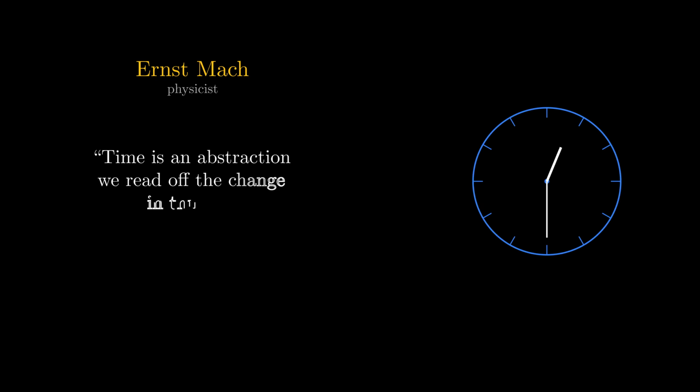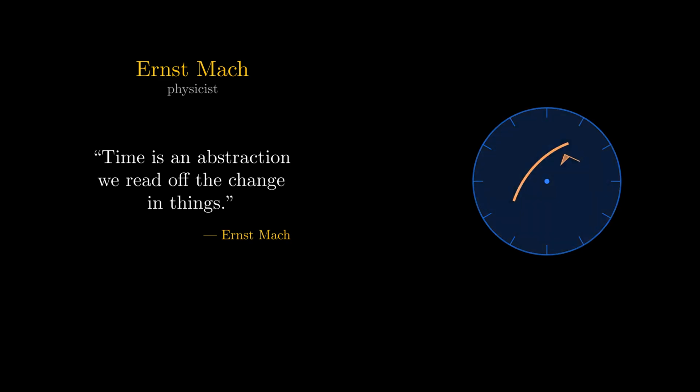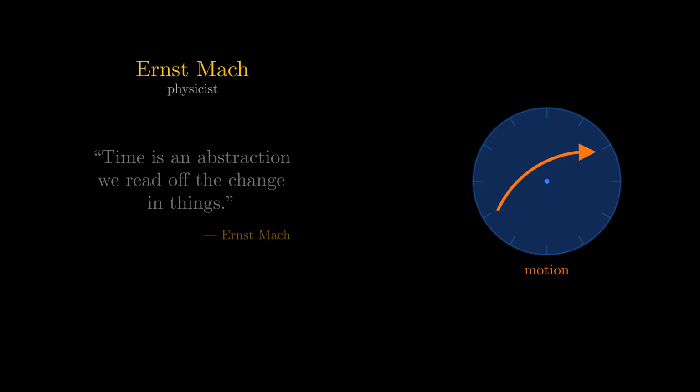The physicist Ernst Mach observed that time itself isn't absolute. It's an abstraction we read off the change in things. Measurement is always tied to something that moves, decays, or vibrates. To understand the revolution that freed us from that platinum lump, we first need to see what the modern system of units is built from.